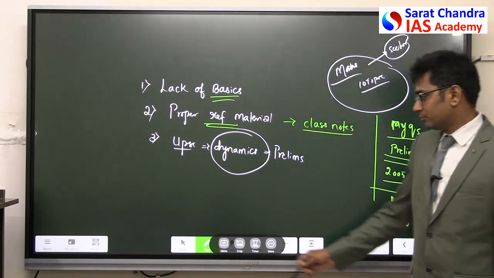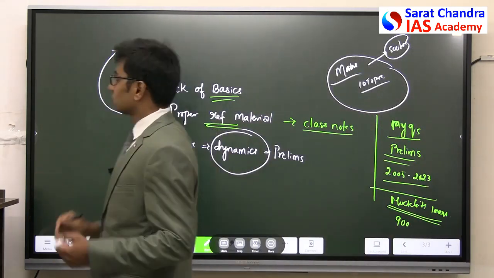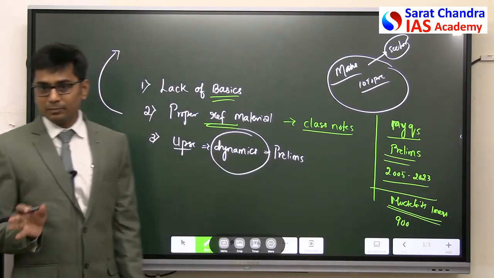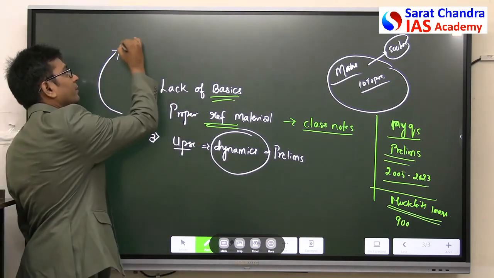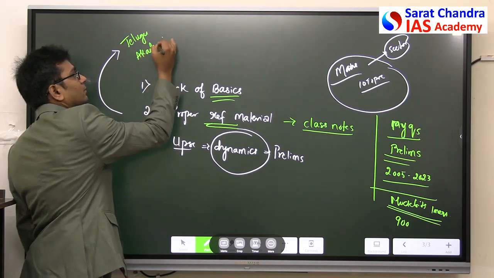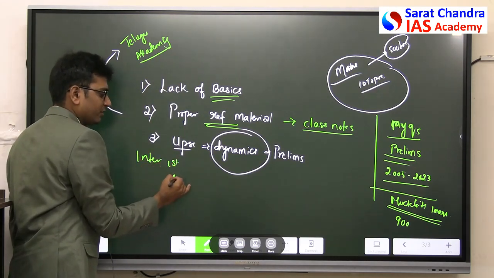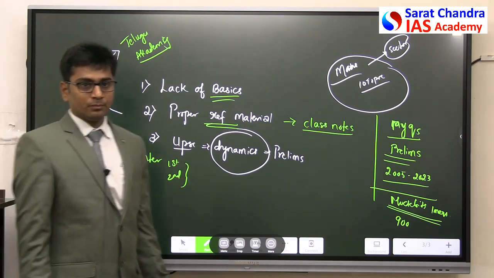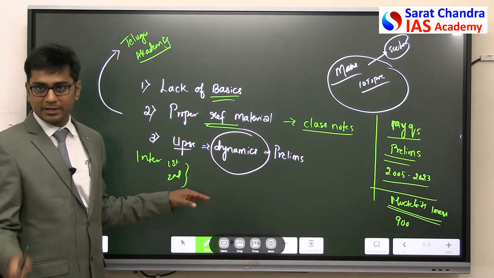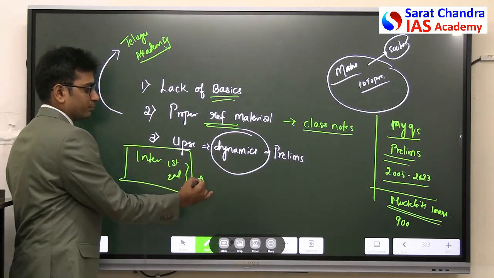After this, if you have time, then go for which books? Not NCERTs, micro, macro. If you want to understand the subject in a lucid, very simple manner, you can refer to Telugu Academy intermediate first year and second year books. In a very simple language they have written this. First year book carries the basics, second year carries the microeconomics related aspects. So it is best to follow this rather than your NCERTs. This is the best source.